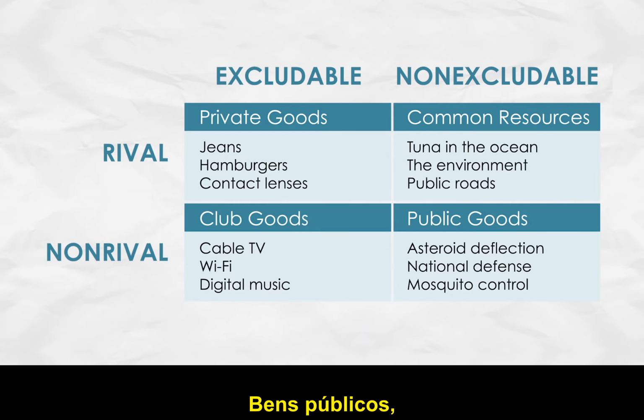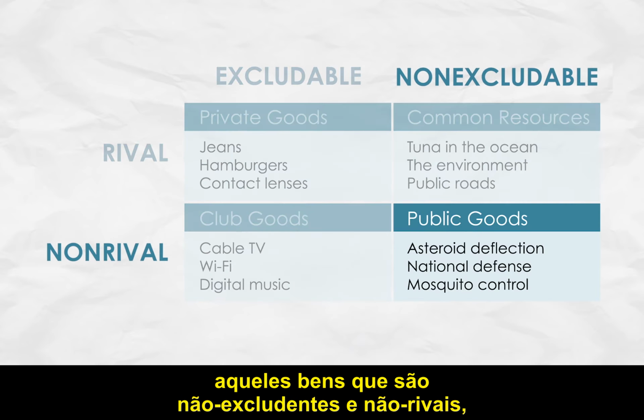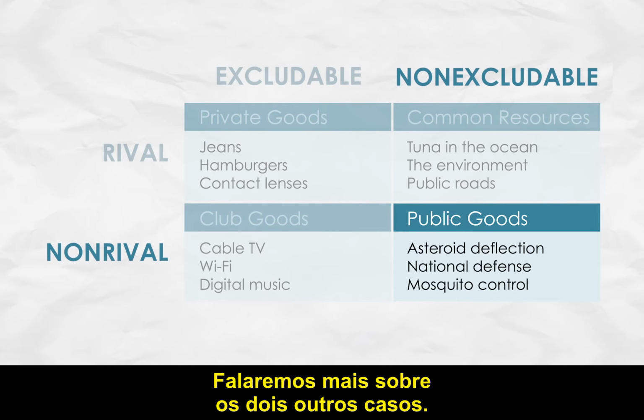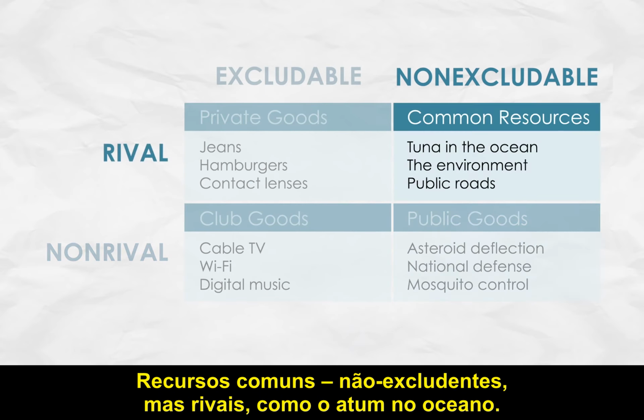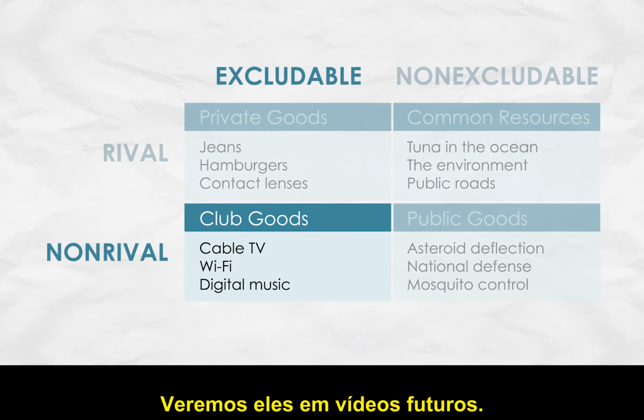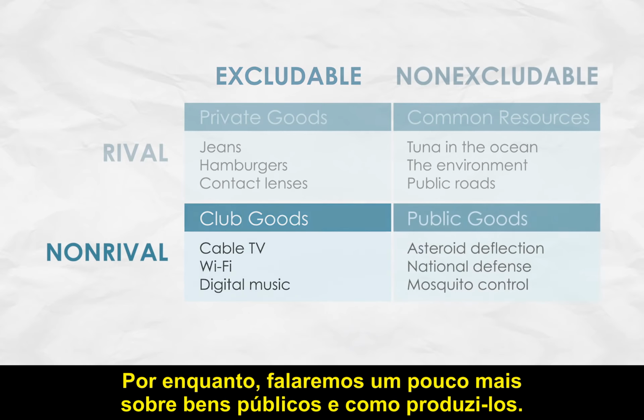Public goods, those goods which are both non-excludable and non-rival, therefore provide a challenge to markets. We'll be saying more about the two other cases, common resources, non-excludable but rival, like tuna in the ocean, and club goods, excludable but not rival, like Wi-Fi, in future videos. For now, we're going to say a little bit more about public goods and how to produce them.